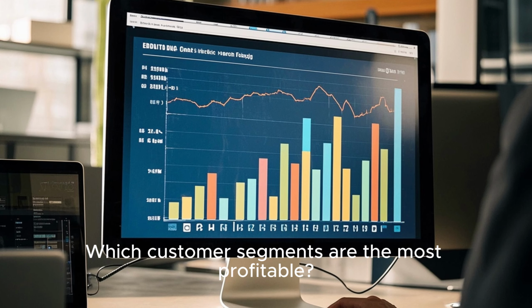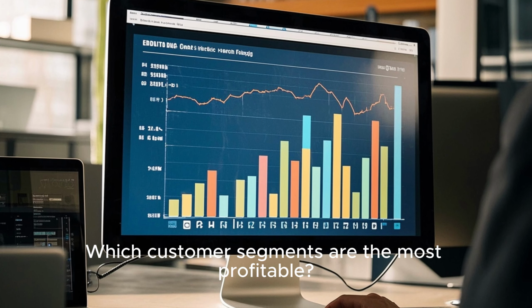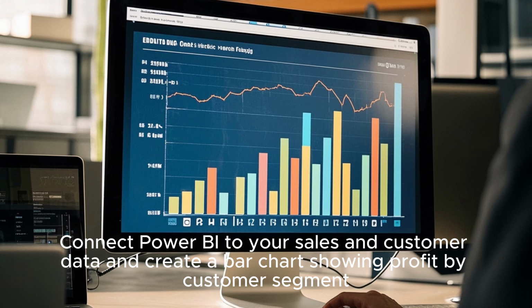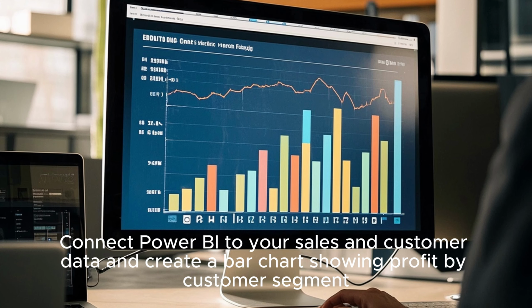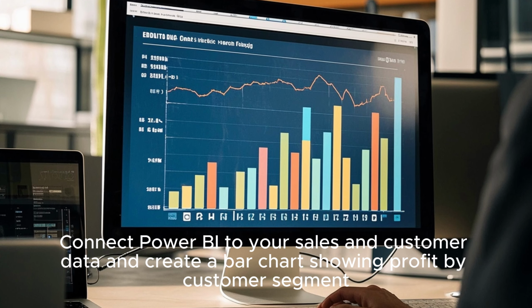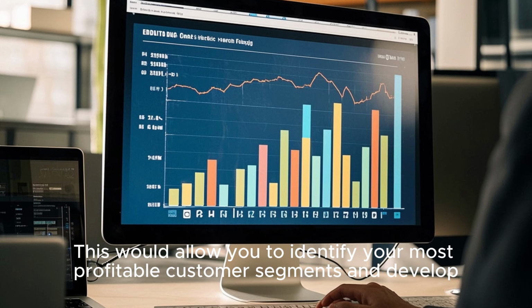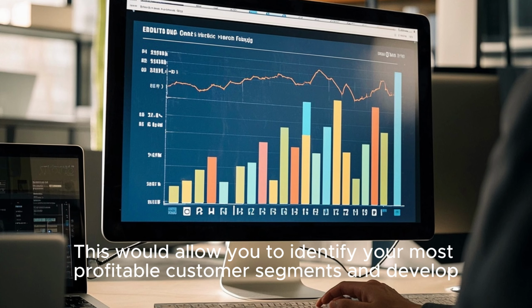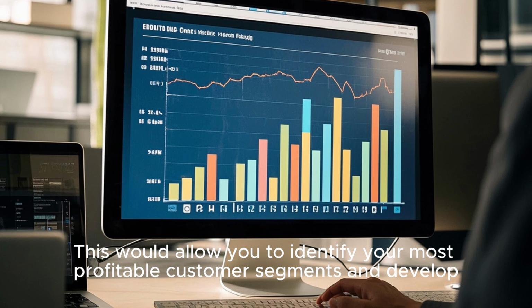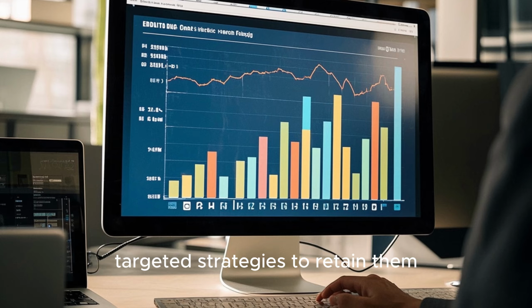Question number 2. Which customer segments are the most profitable? Connect Power BI to your sales and customer data and create a bar chart showing profit by customer segment. This would allow you to identify your most profitable customer segments and develop targeted strategies to retain them.